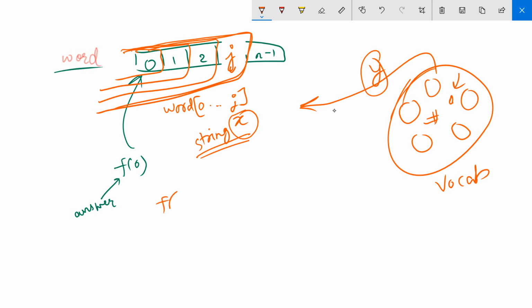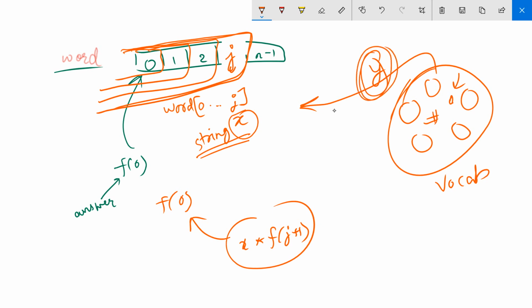So we will add to f of 0 how much amount? Y times, come on, what is this? f of J plus 1. So I think it is clear to you now how we are going to do this question using dynamic programming. Let me walk you through the code. And how can we count this number? How can we calculate Y?